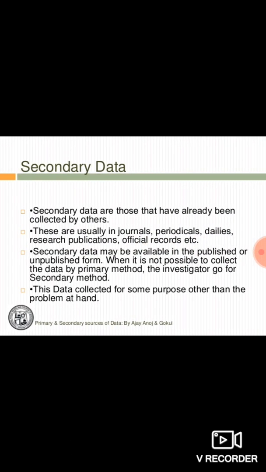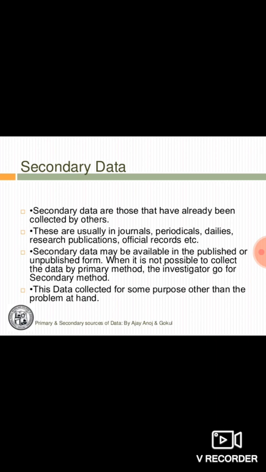Next is secondary data. So this is the data we already talked about. We collect the data from some other published source. We use the data which is already collected by others, like in journals, periodicals, dailies, research publications, official records.